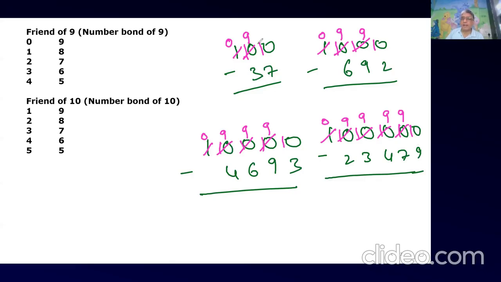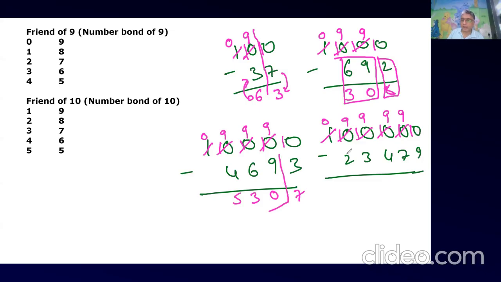Can you see this? This becomes friend of 10. So that is why this is 7, friend of 10 here, and this is friend of 9. Can you see this? This is exactly the concept, right? Here in normal subtraction this is 3, then 0, and this is 8. This is friend of 9, and this is friend of 10. Here also you see 5, 3, 0, 7. All these are friend of 9, and this is friend of 10. So the ones place is friend of 10, and the rest are 9. Correct answer.